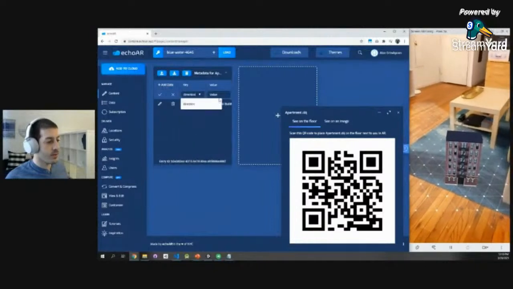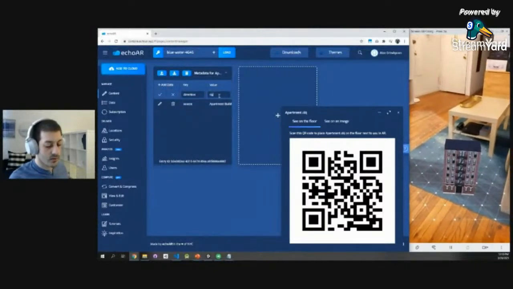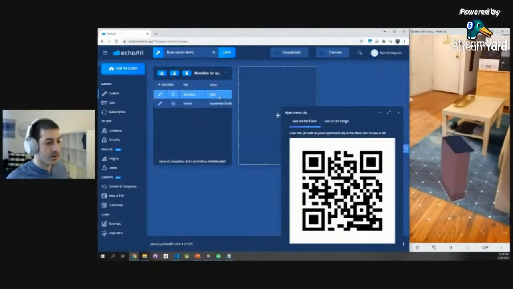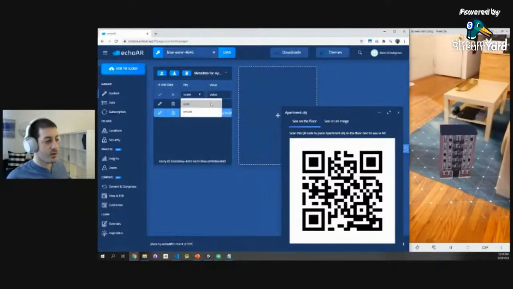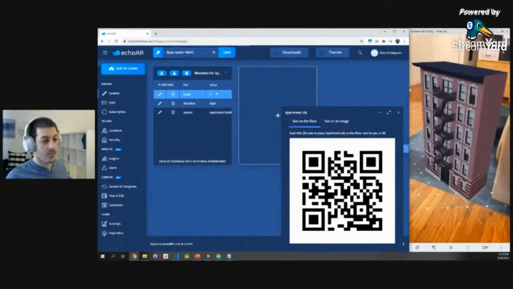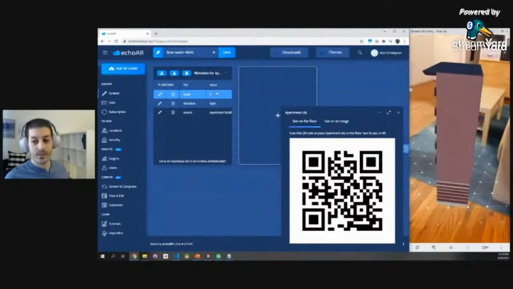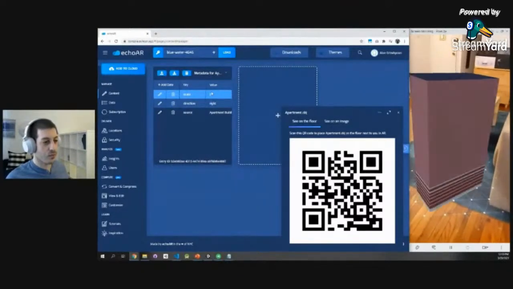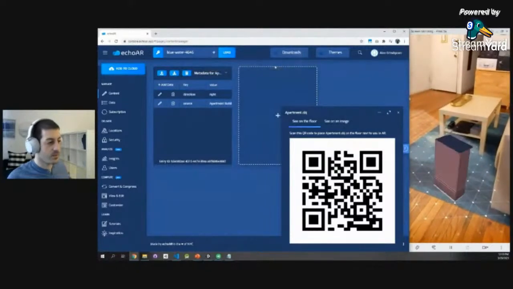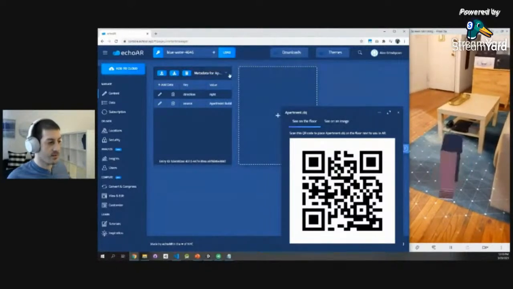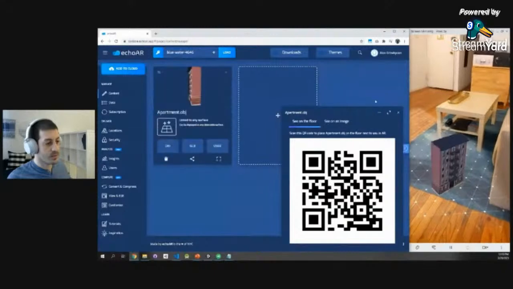And I can add some data to our model, and I can stream it in real time. For example, I can say I want this to rotate. So let's do direction equals right. I want this to animate a little bit. There you go. Suddenly it starts rotating in real time. How cool is that? Let's say I think it's too small. Let's make it bigger. Bam. All these updates are happening in real time, almost like push notifications for the 3D model, telling it to grow, to become smaller, to become bigger, to rotate and stuff like that. Super, super simple.